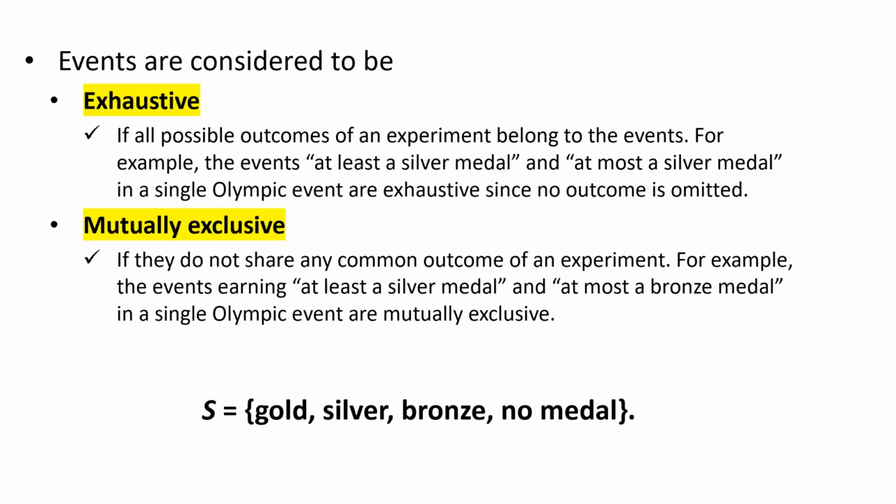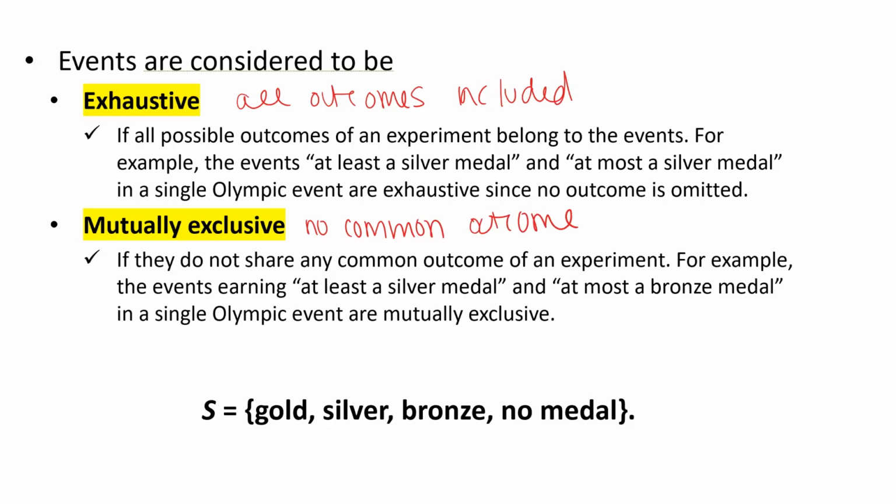So events can be exhaustive or mutually exclusive. When you think about exhaustive, you want to think that the event includes all outcomes. And if events are mutually exclusive, they have no common outcome. This is when we're looking at more than one event. If we think about these medals here, the sample space is gold, silver, bronze, or no medal.